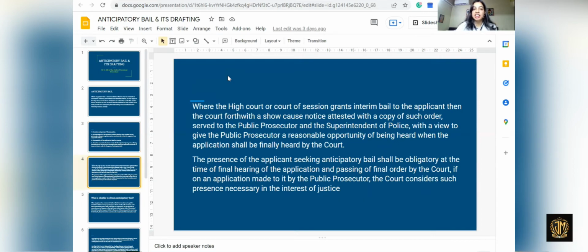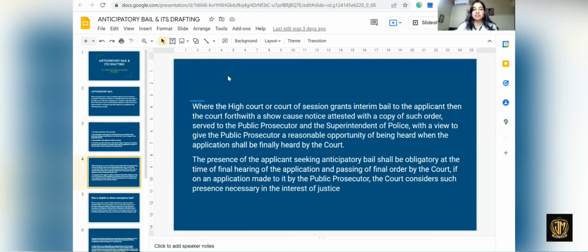After that, where the High Court or the Court of Session grants an interim bail to the applicant, the court shall forthwith issue a show cause notice, attested with a copy of such order, served to the public prosecutor and the superintendent of police, with a view to give the public prosecutor a reasonable opportunity of being heard when the application shall be finally heard by the court.